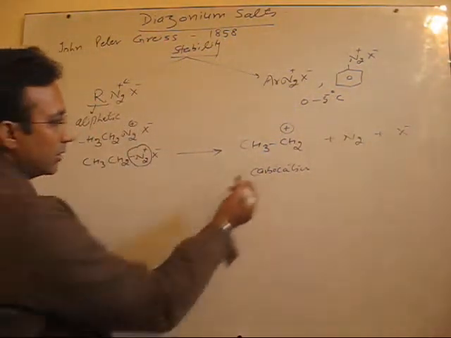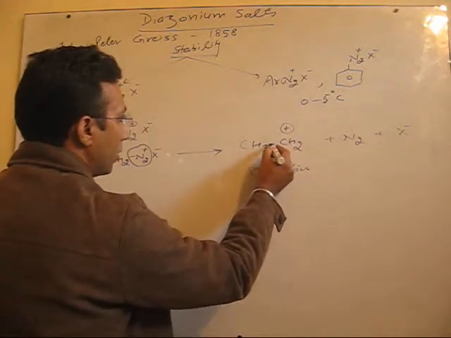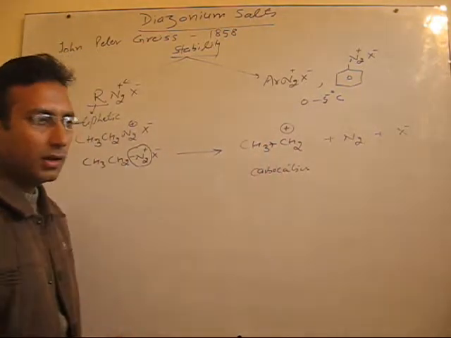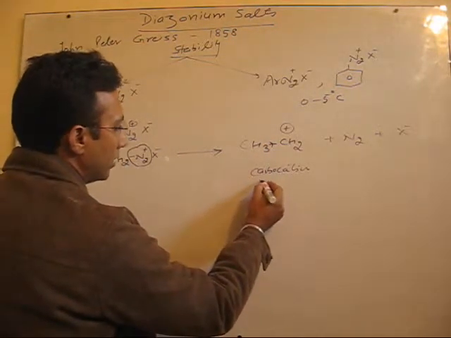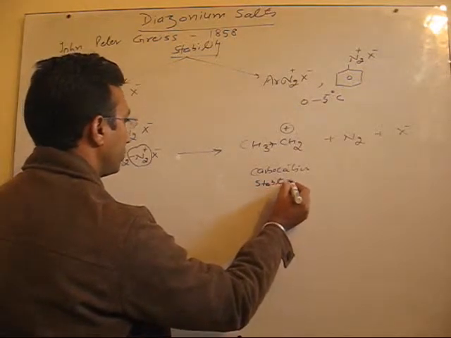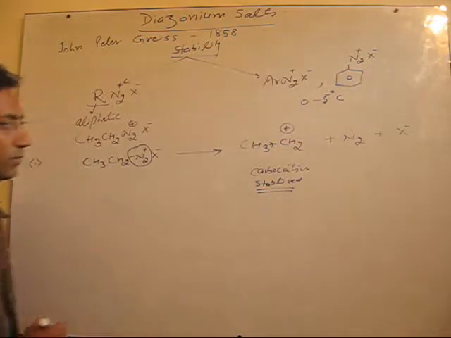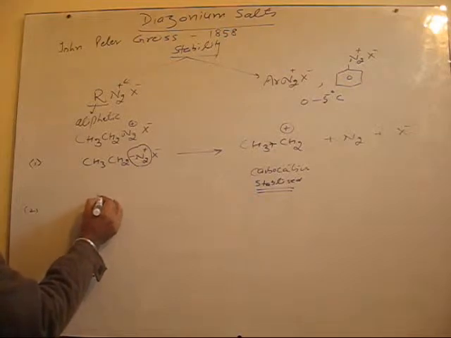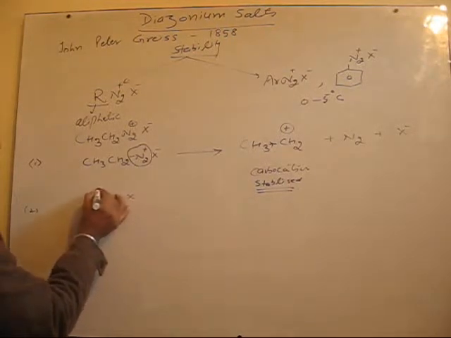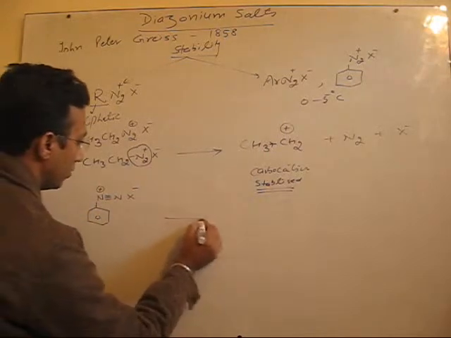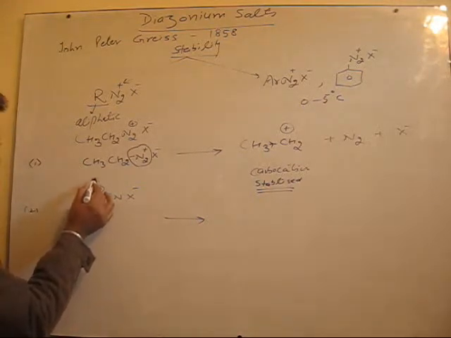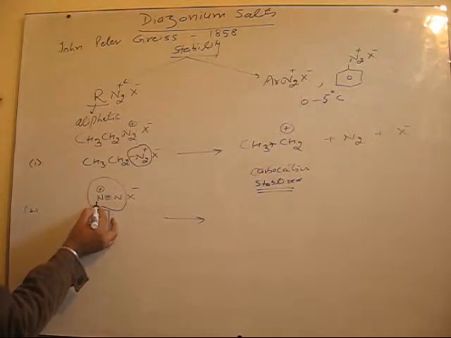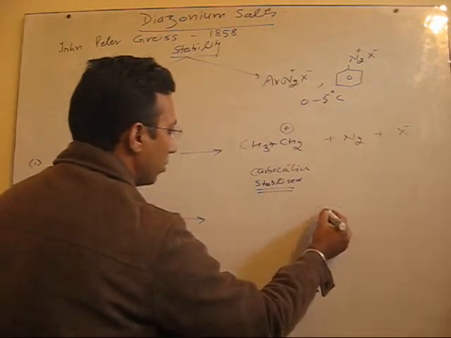So this carbocation, we know due to the plus I effect of the alkyl group, is stabilized. But if we talk about the product of decomposition in case of benzene diazonium salts, then let's separate this. Here this part goes by taking up these two electrons, so a stable molecule of nitrogen goes.